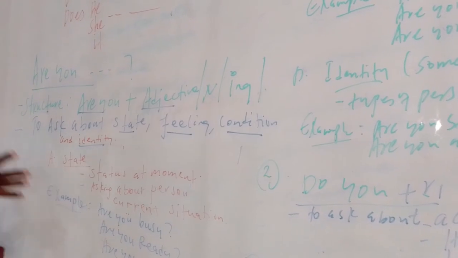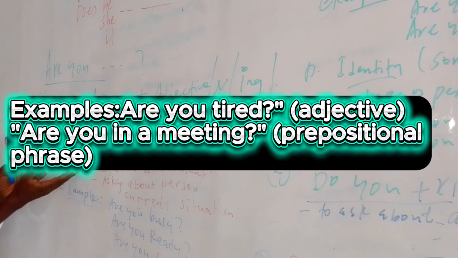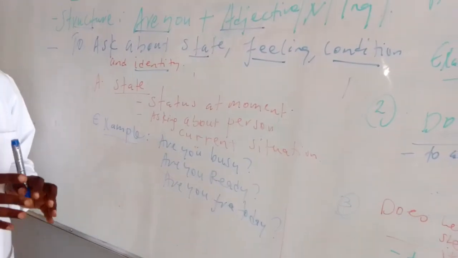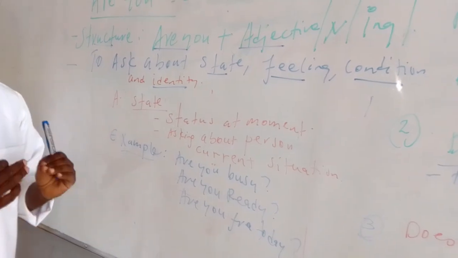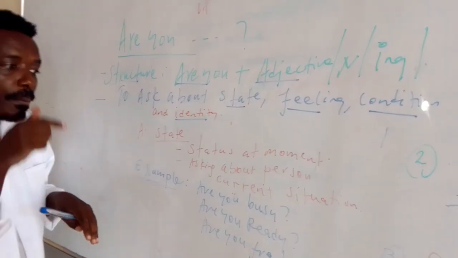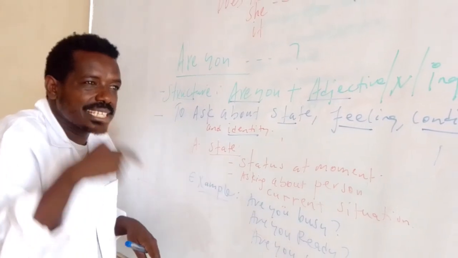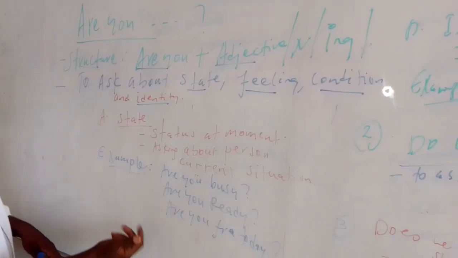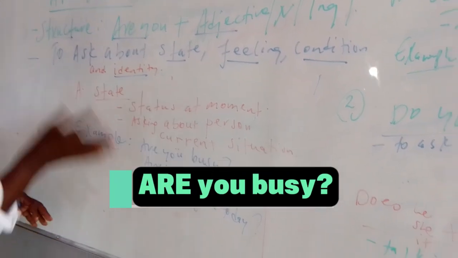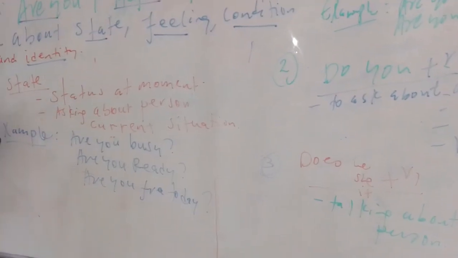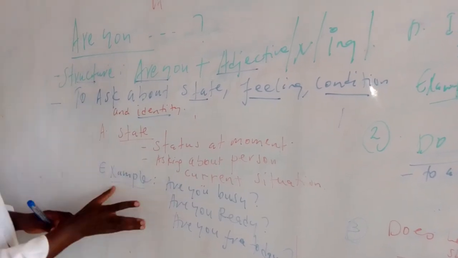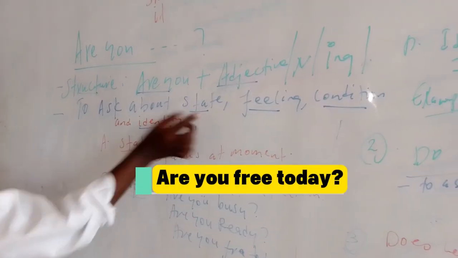At that time, we have to use it for the state, for example, the status at the moment, or when asking about the personal current situation. When you're asking a friend or somebody else about the current situation, if you want to ask what they are doing right now, we use "are you busy?" "Are you ready?" "Are you free today?" Those things express the status of something. That's why with "are you," the first thing we have to understand is status.